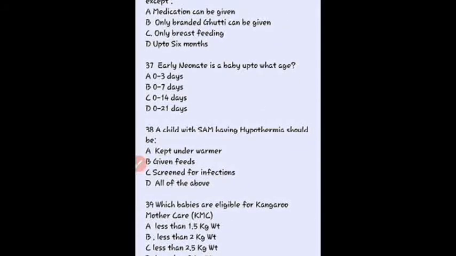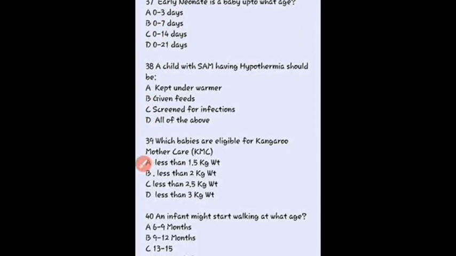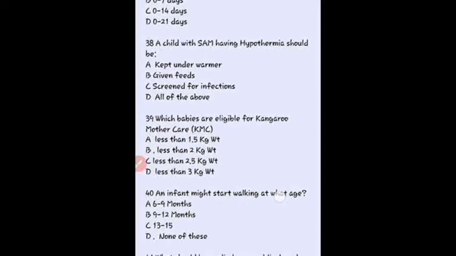Next question, an early neonate is a baby up to what age? So early neonate includes 0 to 7 days. Next question, a child with SAM having hypothermia should be, so here our right answer is all of the above. Okay, the child is kept under the warmer, then given the feed and screened for infection. So we should check these 3 criteria in a SAM, severe acute malnutrition, patient.